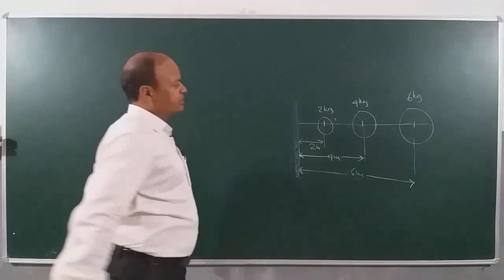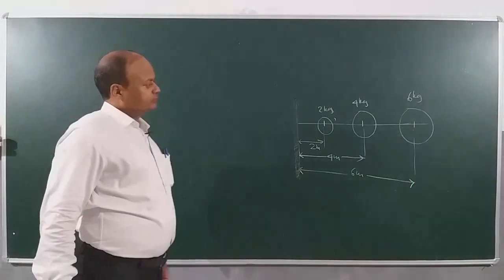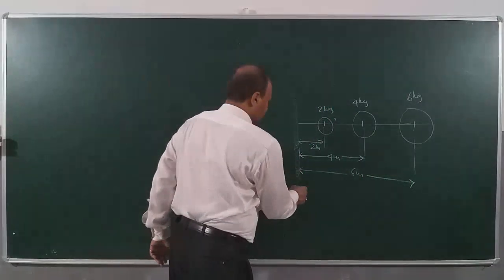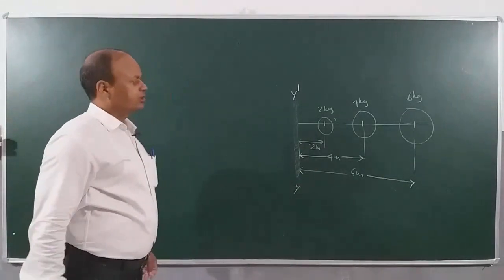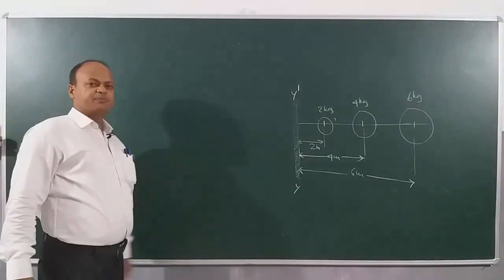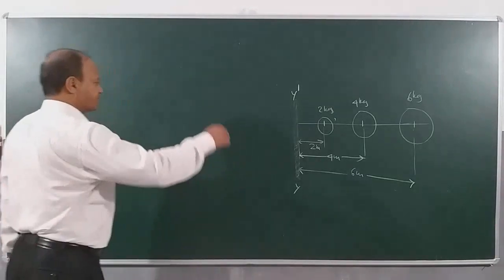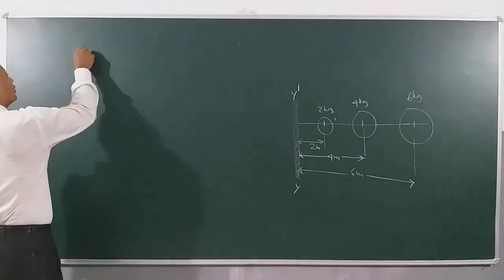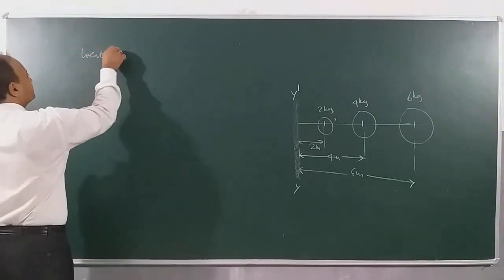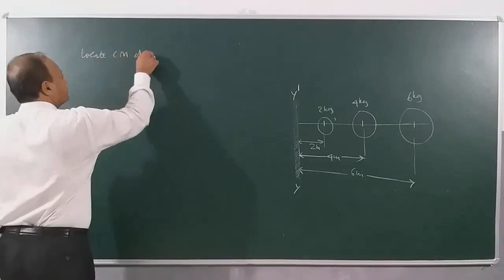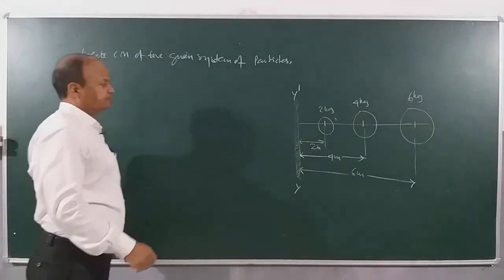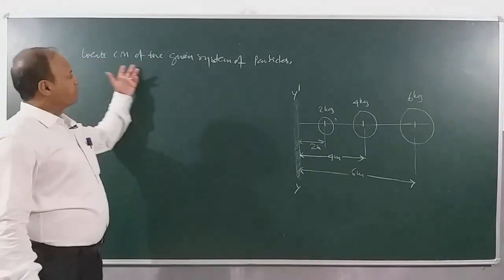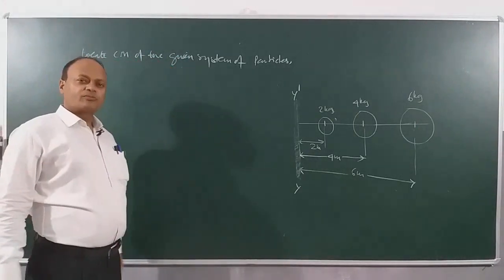Now here you have a problem, children. Calculate the location of center of mass with respect to the axis y dash. Locate the center of mass of the given system of particles.